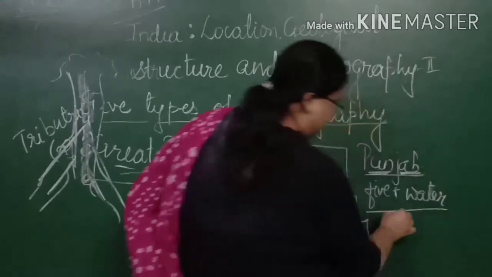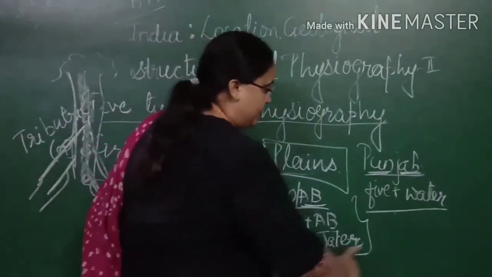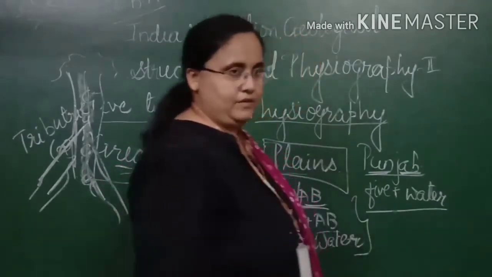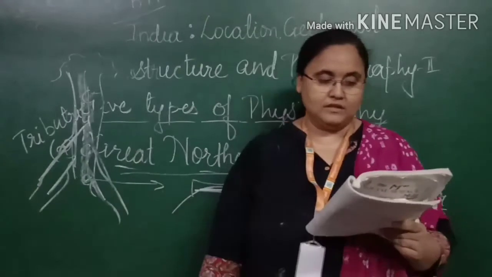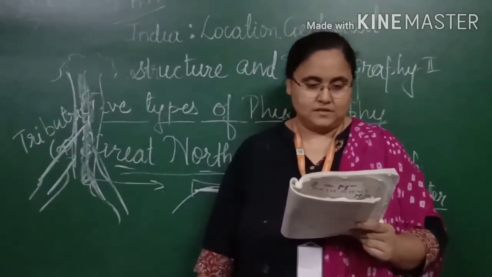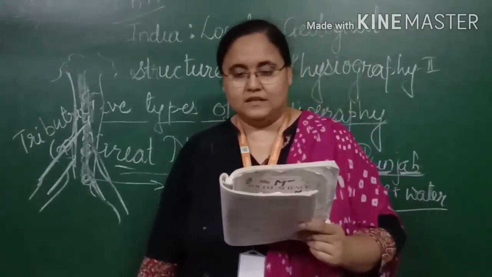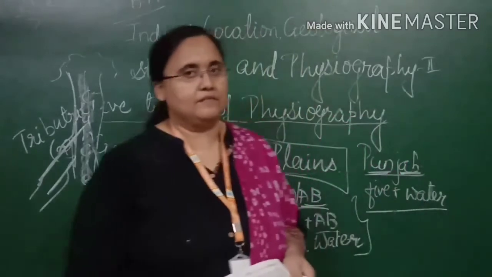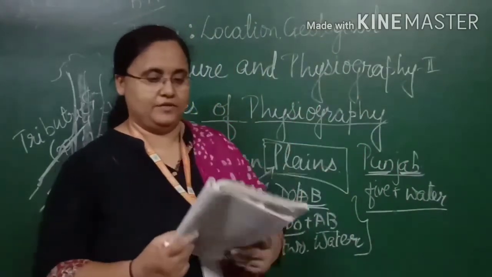That means here we have a combination of five rivers. Here we have two rivers, whereas here we have five rivers. So this is Punjab and Doab, which we find in these areas. Most of the plain is in Pakistan. Already we have seen, and we will see the same with the help of the map in front of your screen.